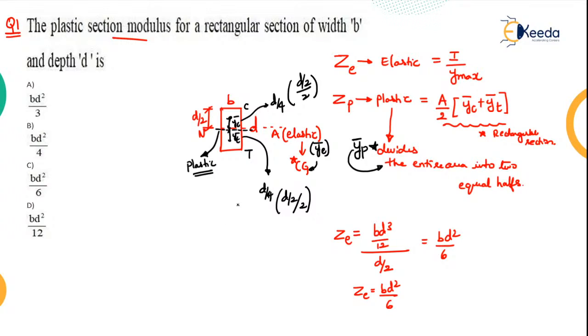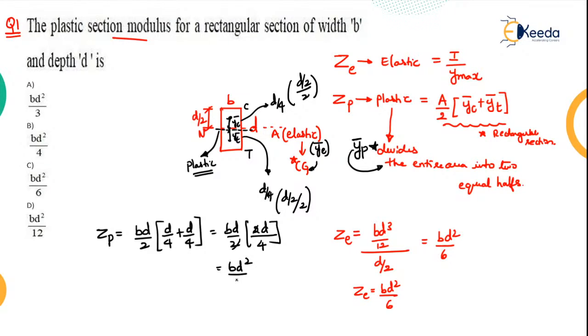So if you put it in this formula, what will be your ZP? ZP will be area by 2 into YC bar plus YT bar. Area is nothing but B into D for this rectangular section, so B into D by 2 into D by 4 plus D by 4. On simplification, 4 will be the LCM, so D plus D becomes 2D. This and this will cancel, so you will get BD square by 4. So what will be your correct answer? B is your correct answer. This is how you can get your plastic section modulus for the rectangular section.